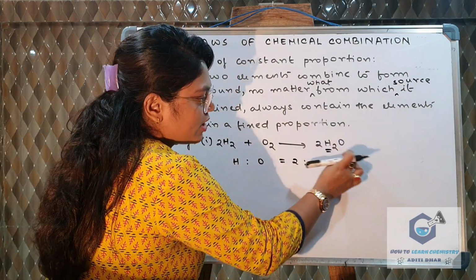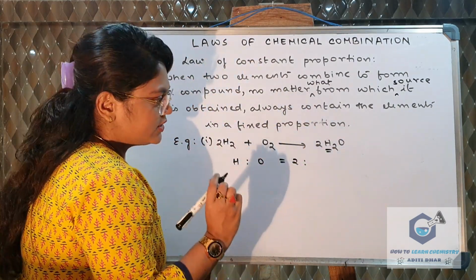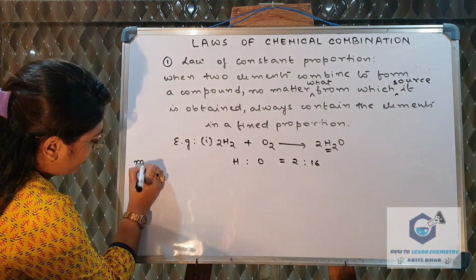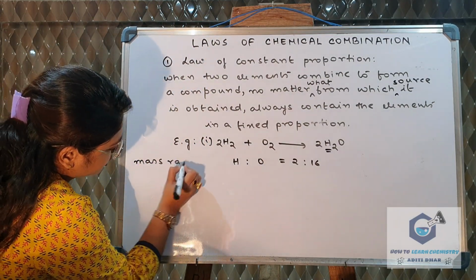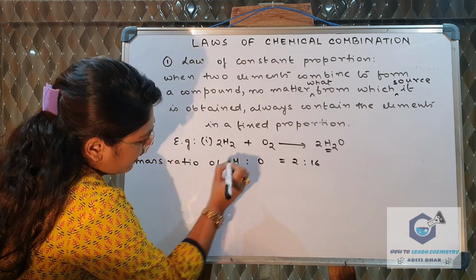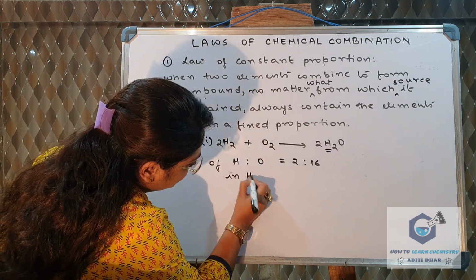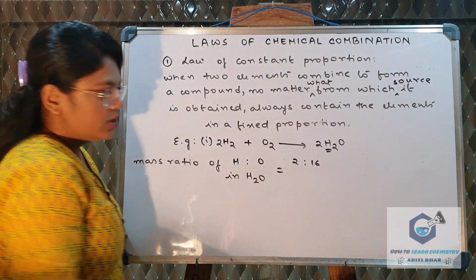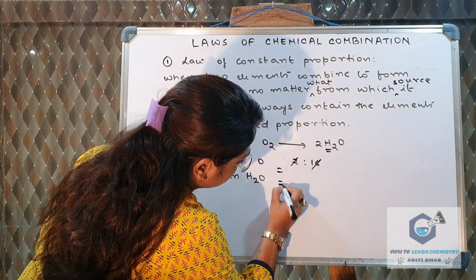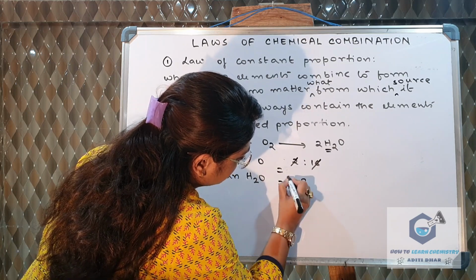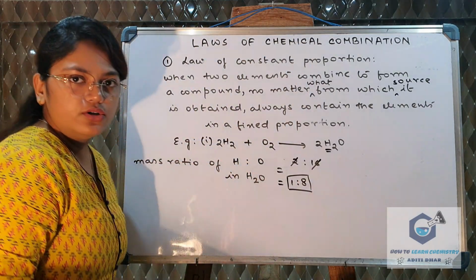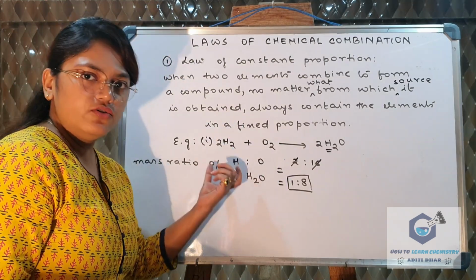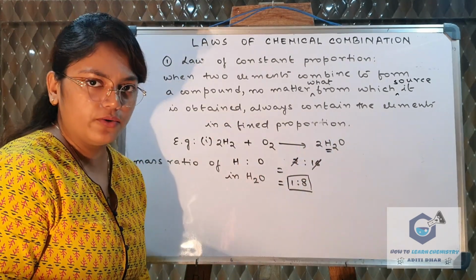And what is the mass of oxygen? There is only one oxygen atom, so it is 16. So what we are finding is the ratio of hydrogen and oxygen in the compound water. This is equal to 2:16. If we simplify it, the ratio comes out to be 1:8. So this is one source from which we are getting water, that is by the reaction of hydrogen and oxygen.